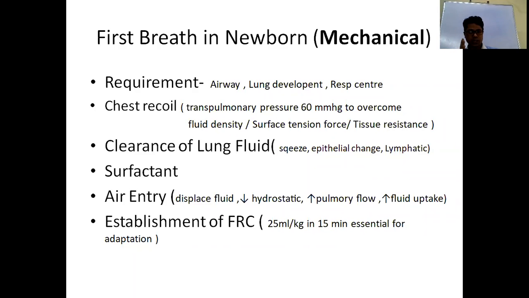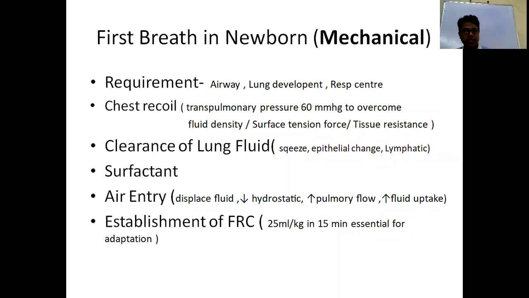So this 25% lung fluid maintains the functional residual capacity of the lungs. Once the air space is a little bit open, when air enters this space, it easily opens. There is no collapse of the air spaces or alveoli. So this 25% fluid maintains the functional residual capacity by keeping the air spaces a little bit open.